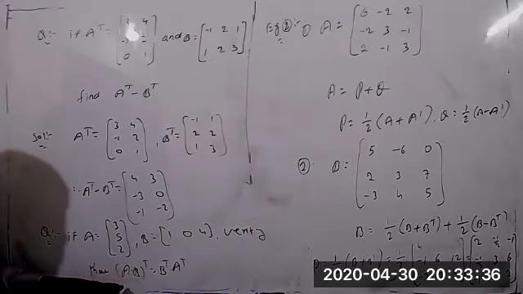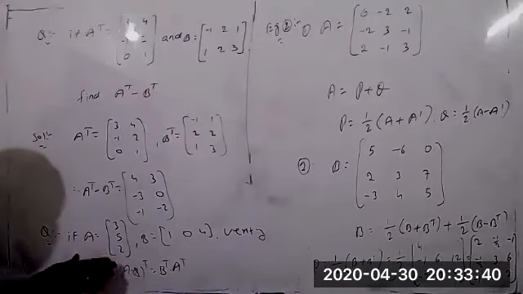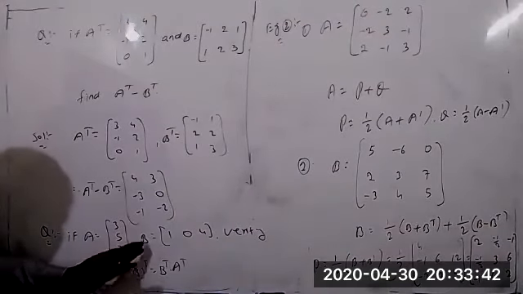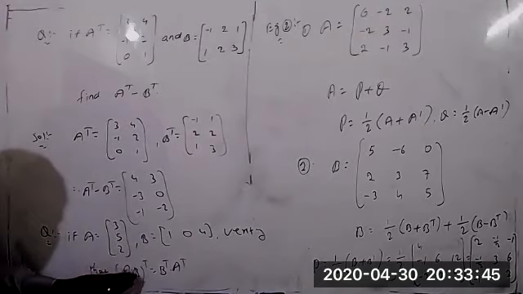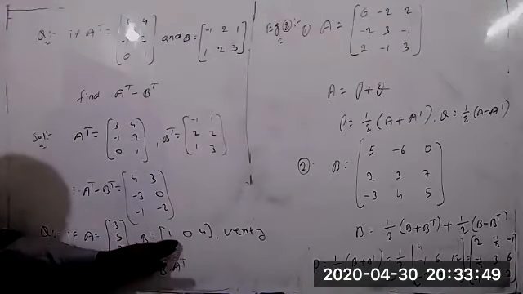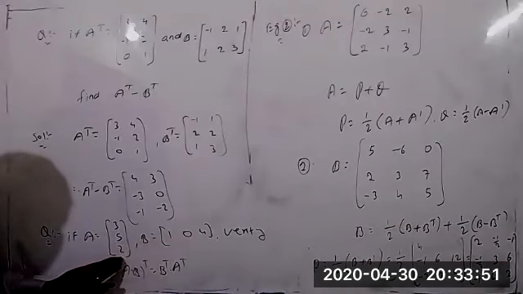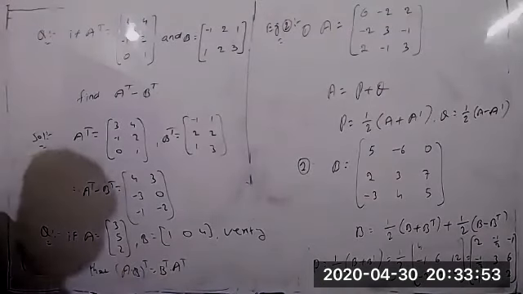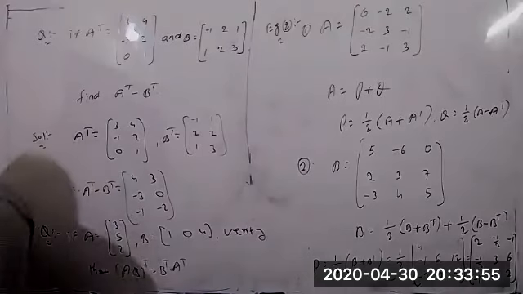I think you know this very well. First you can find the value of A into B, then take the transpose. So A into B whole transpose equal to B transpose into A transpose. So first find B transpose and A transpose separately, multiply both of them. Then LHS is equal to RHS. Once you can verify it.